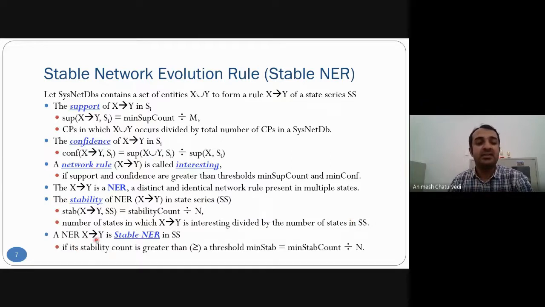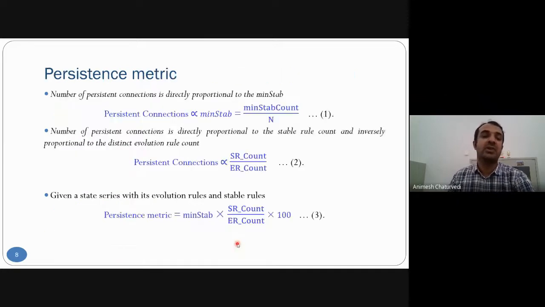Then an NER is said to be a stable NER when its stability count is greater than the threshold. Now, mean persistent connection is directly proportional to min stab. Persistent connection is directly proportional to SR count and inversely proportional to evolution rule count. Then we combine these two facts and derive the formula like this.